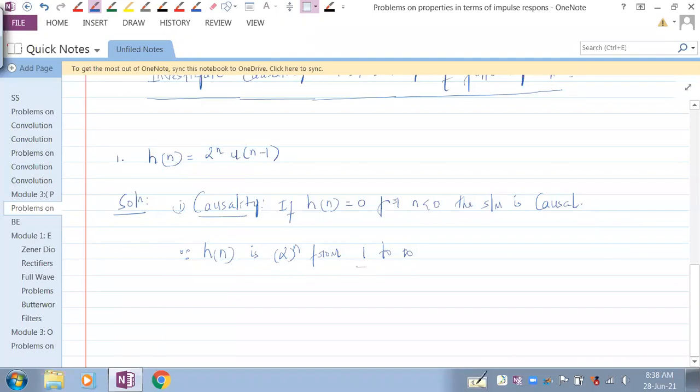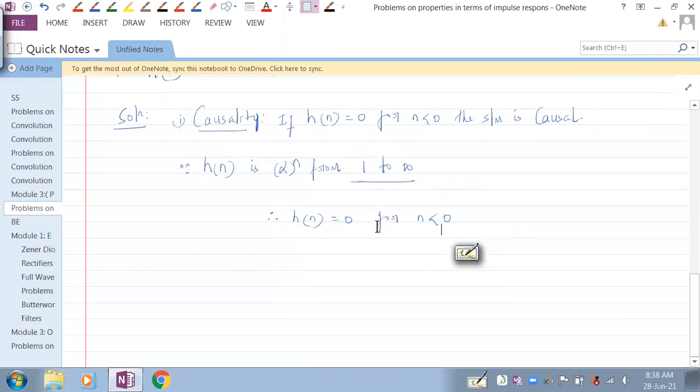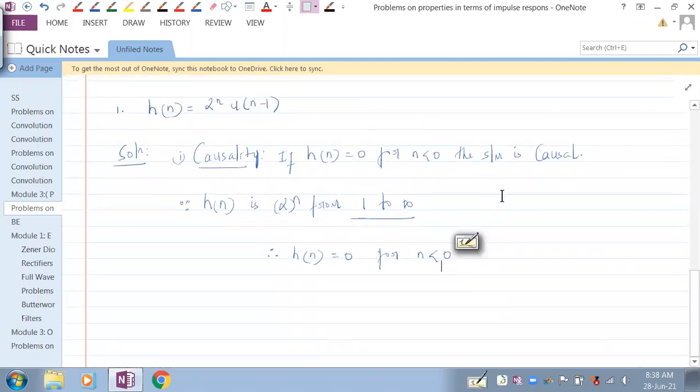Therefore, h of n is 0 for n less than 0. Since h of n is 0 for n less than 0, the system is causal.